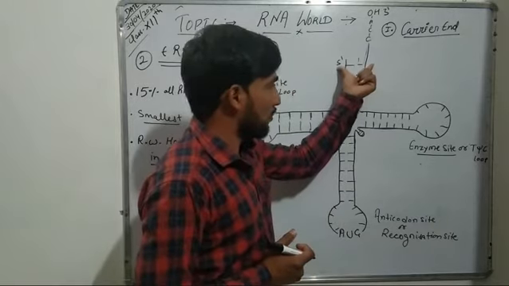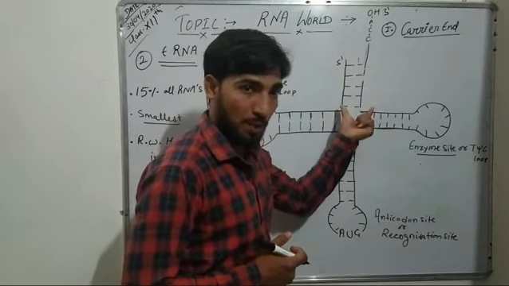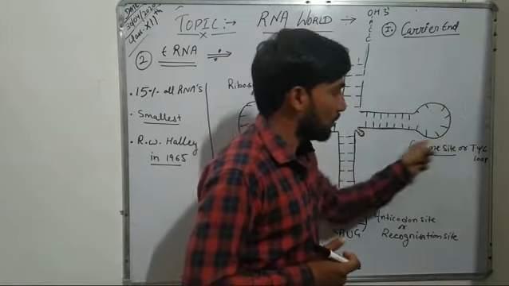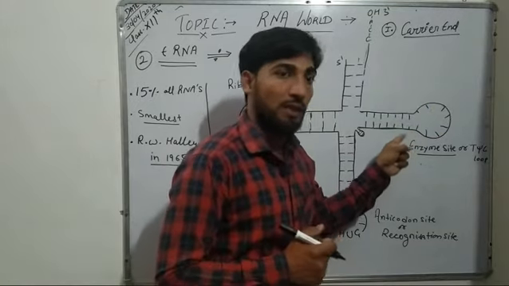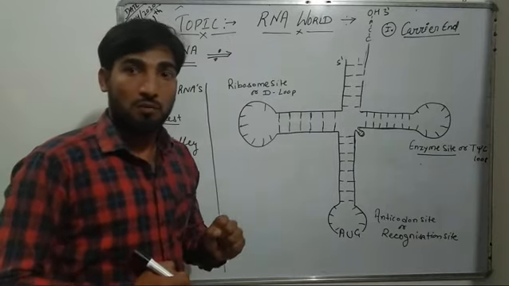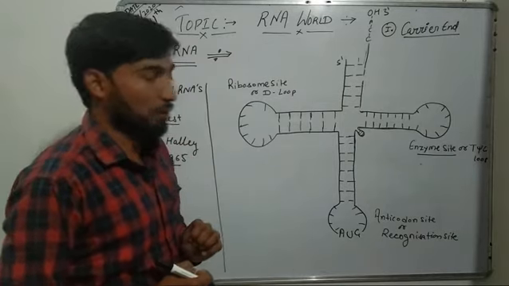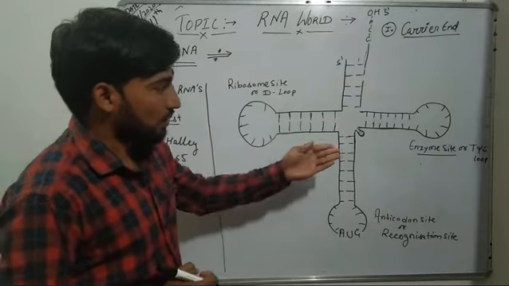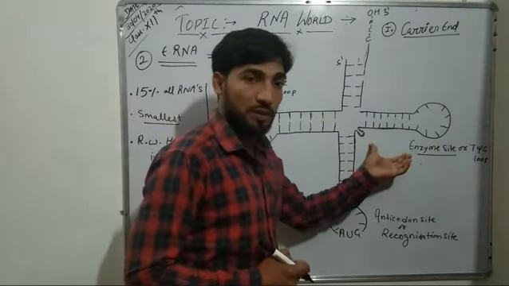These stems are formed by nitrogenous base pairing, and these loops are formed by self-folding of tRNA. Now, this tRNA consists of 4 different arms or regions. We will discuss each and every region of this tRNA.